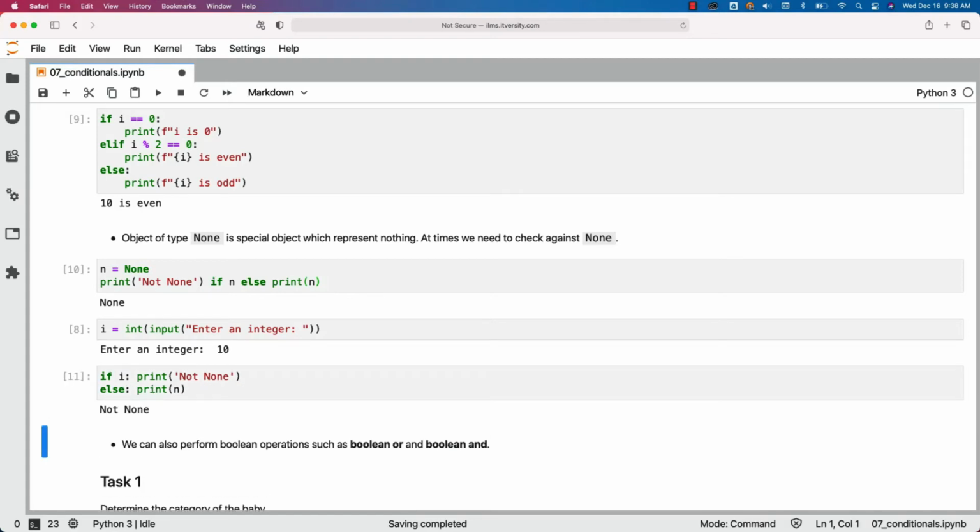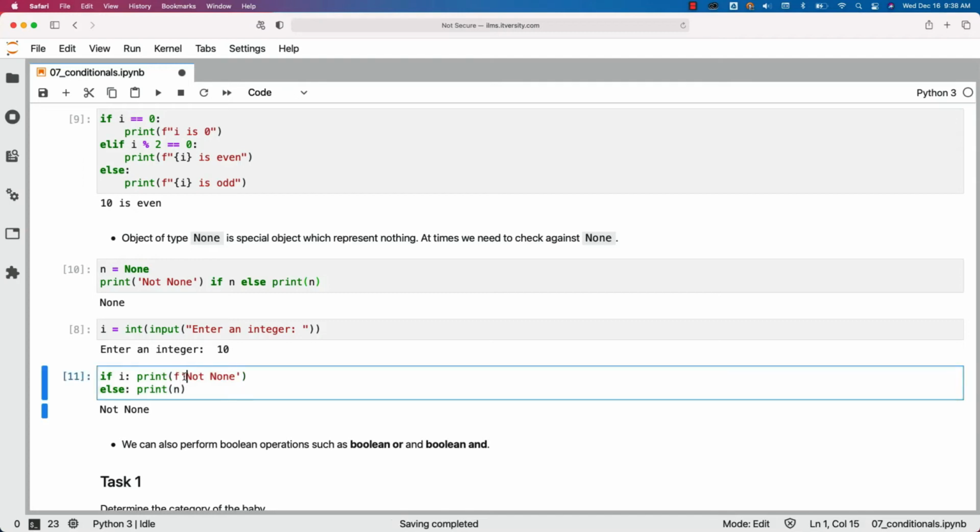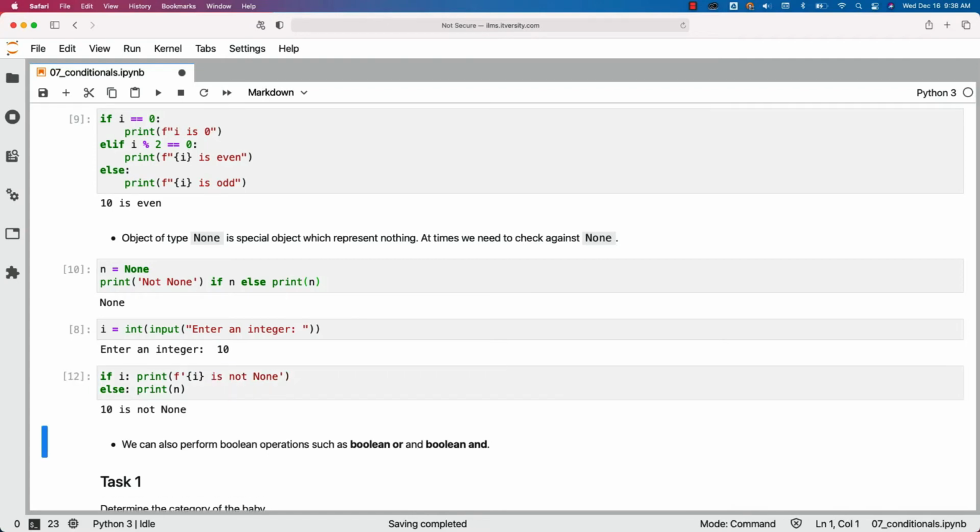Now we should be able to run this. As 10 is not None, it is saying not none. Or we can also improvise on it by saying f, in curly braces, i is not none, like this. Now it will say 10 is not none. So this is how you should be able to compare against None values.